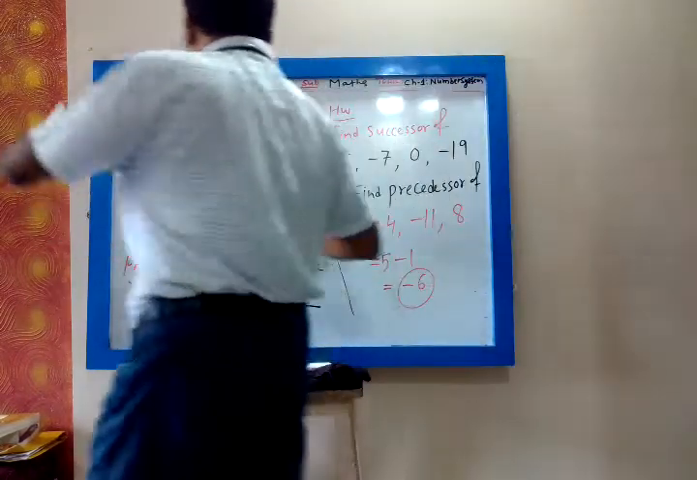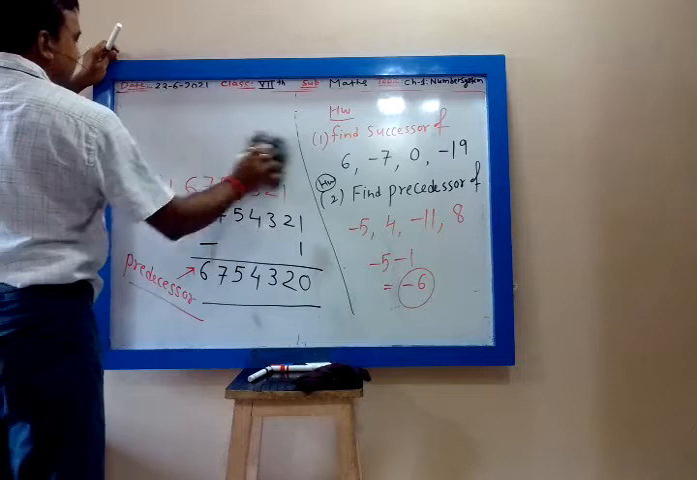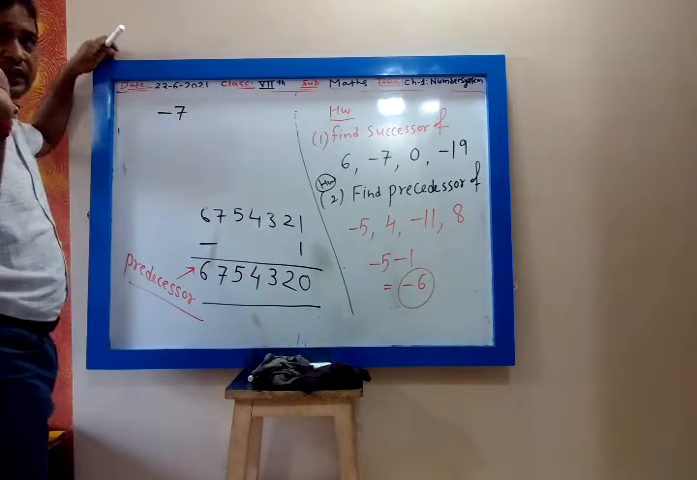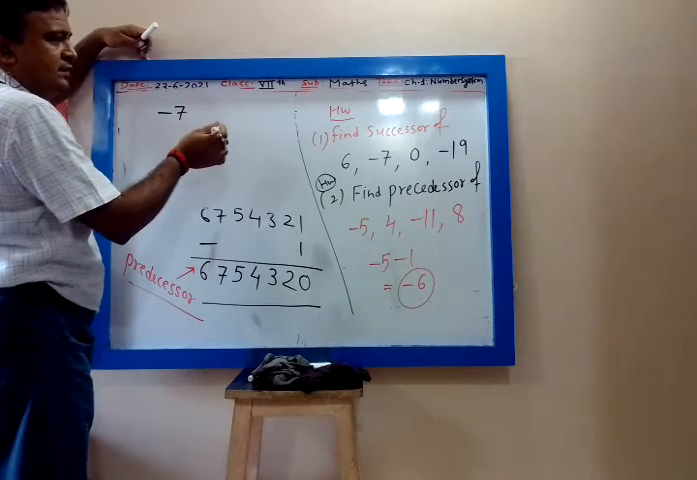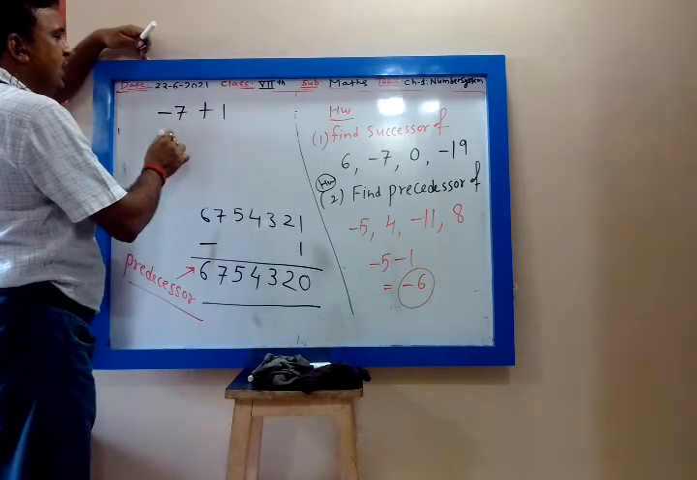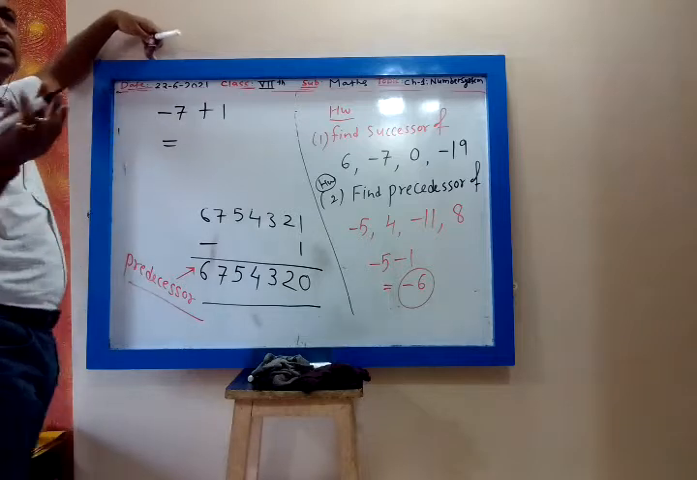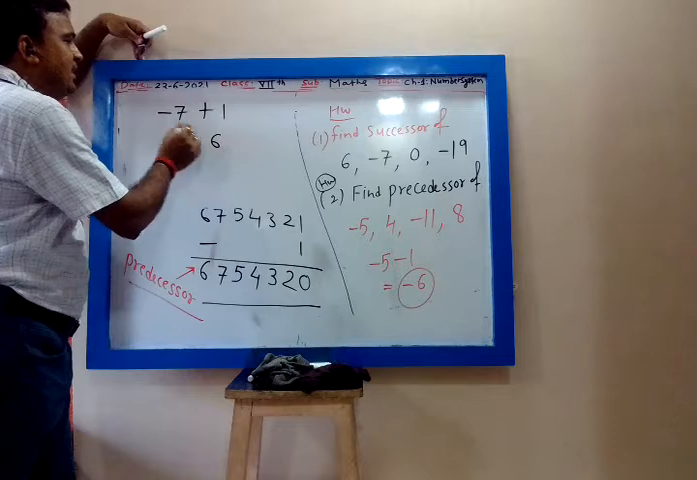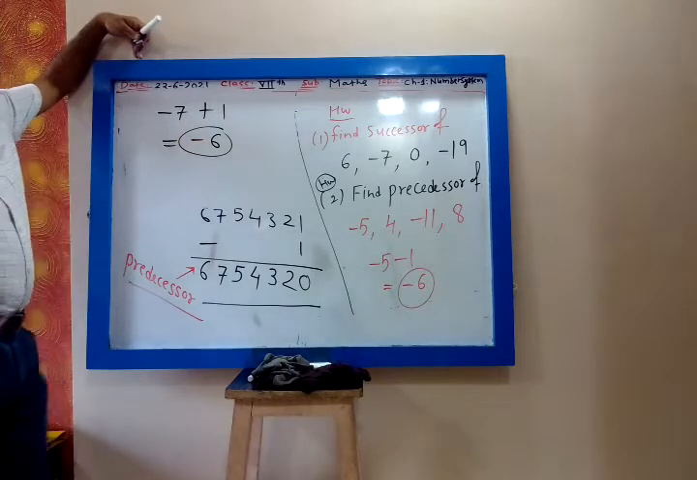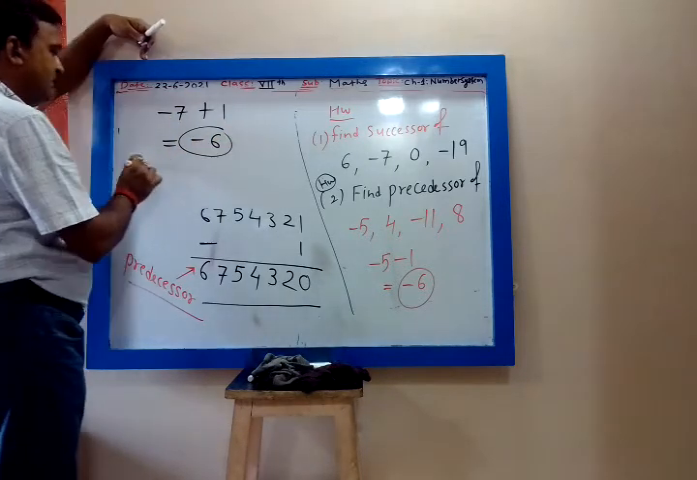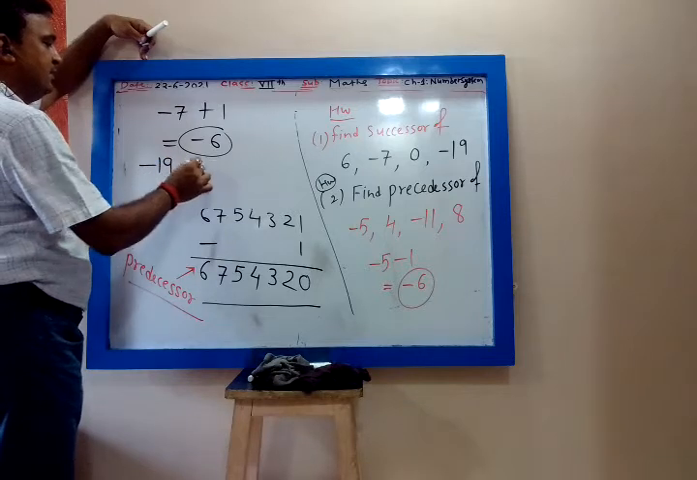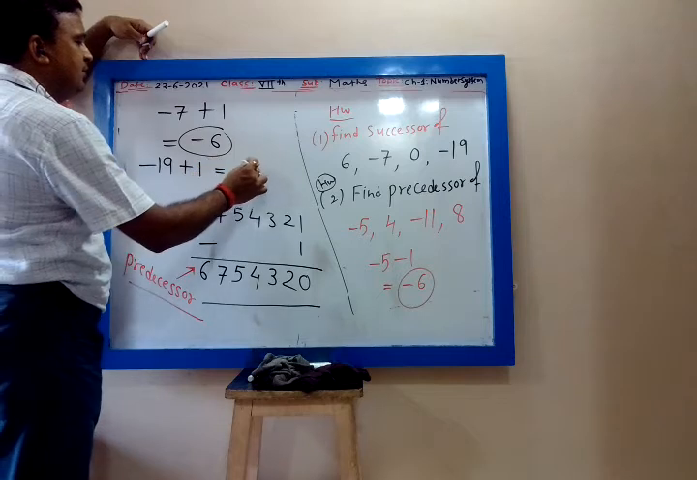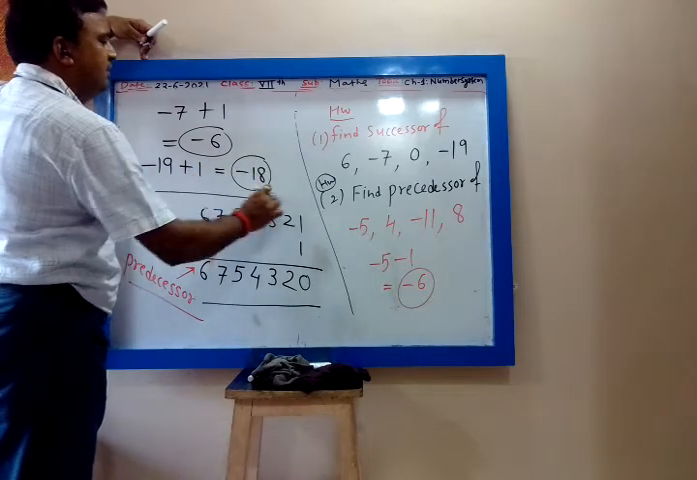Successor also. Let me take successor. What will be the successor of -7? I will add 1. Now this is minus sign, this is plus sign, opposite signs. Whenever they have opposite signs, you have to subtract. 7 minus 1 is 6. Which number is bigger? -6. That's all. -19, successor, you will add 1. This is minus, this is plus, opposite signs. You have to subtract and take -18. Very good. That means you have understood.